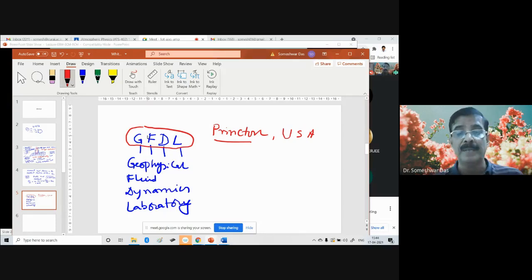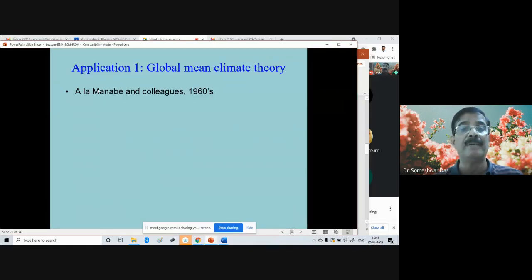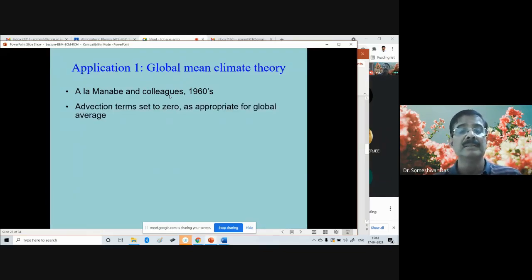So Manabe was a scientist at GFDL, and his colleagues applied this RCM for determining the global mean climate. In this kind of application, the advection terms are set to 0, as appropriate for the global average.